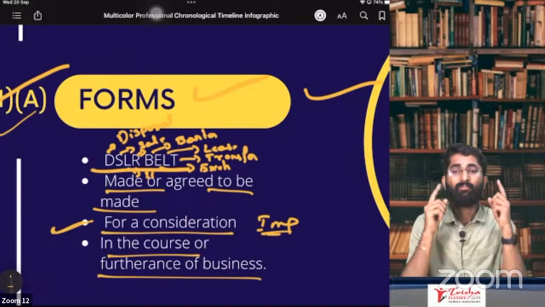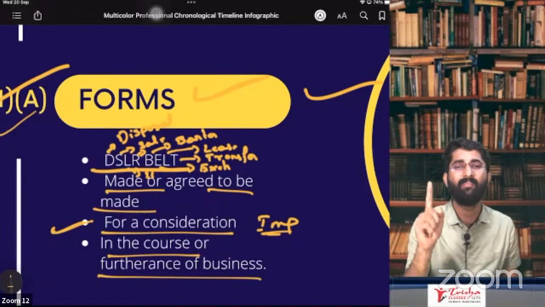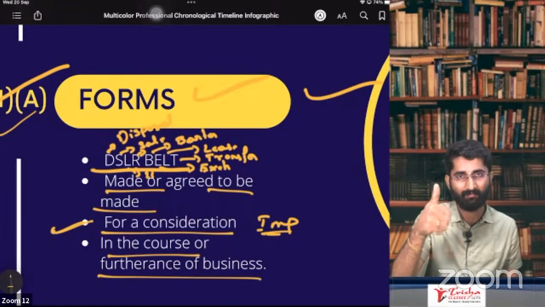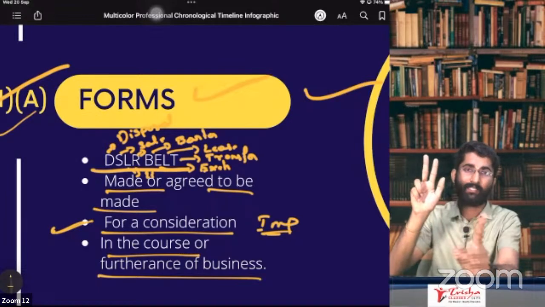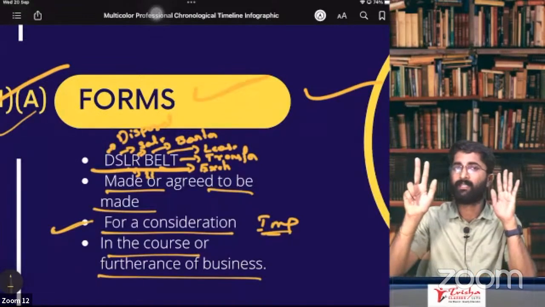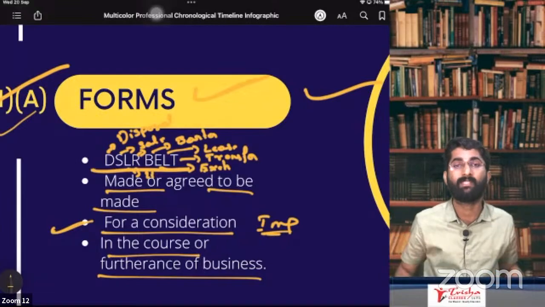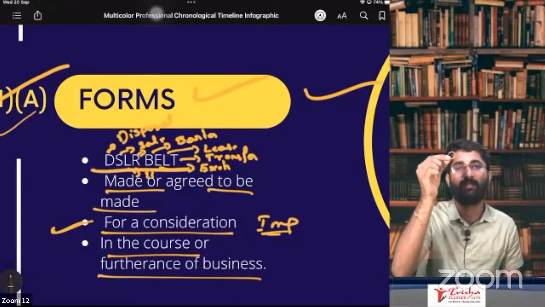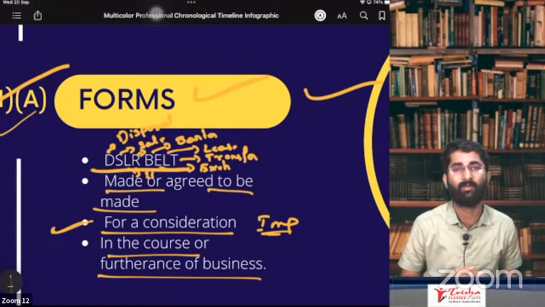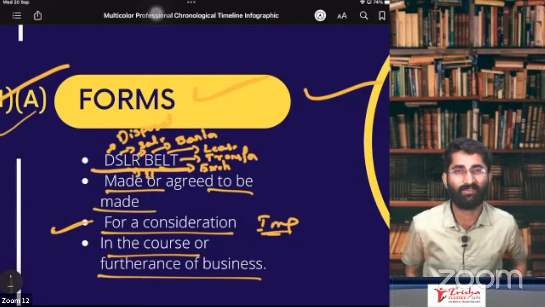See, what is supply as per section number 7, subsection 1, clause A? Any form of DSLR belt made or agreed to be made for a consideration. If there is no consideration, there is no supply. Third one, for a business. You should be doing the business of it. Example, I had one jewelry, and I am selling it to Anubaran Jewelers.